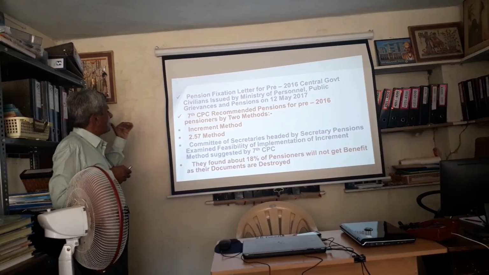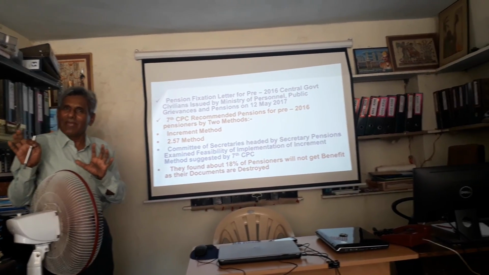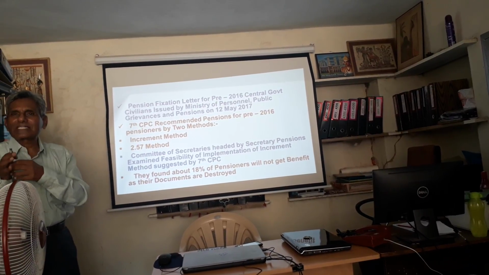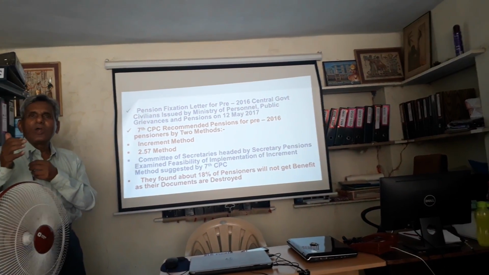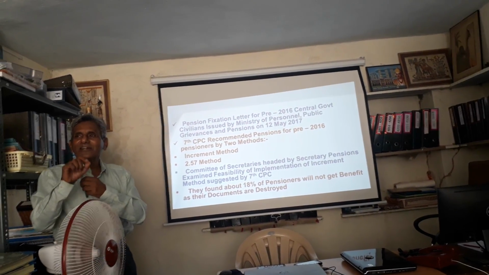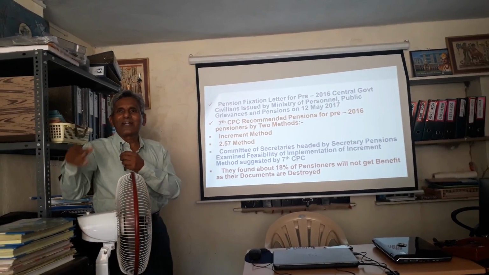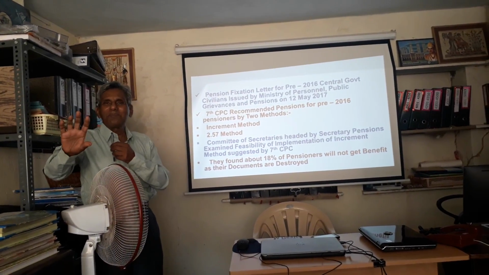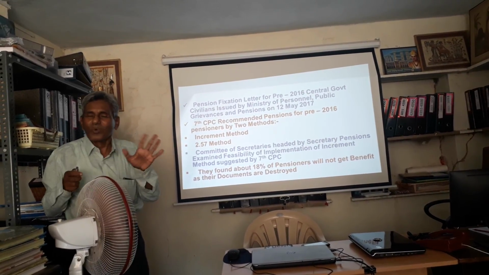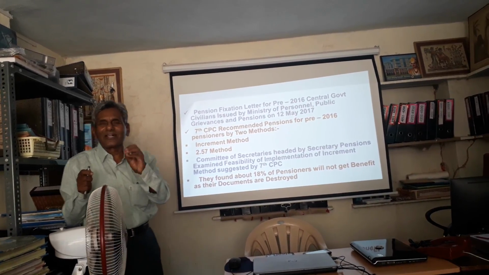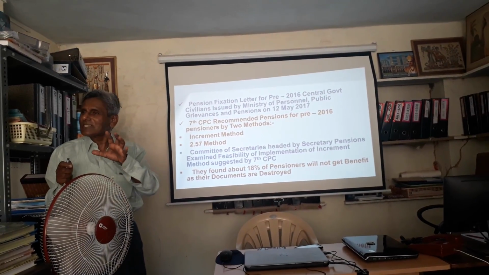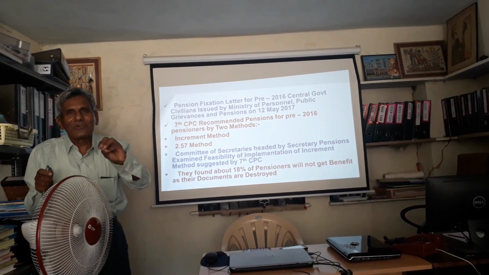Now, the 7th CPC recommended two types of pay fixations and also pension. One is, for example, if you are a colonel, sir, you have retired with 8 increments. Earlier, whether you retired with 1 increment or 2 increments or 10 increments, you got the same pension, because the 33-year rule has been removed. So whether you are a 20-year full colonel or a 34-year full colonel, you get the same pension of 27,795. No benefit is given for your increments.